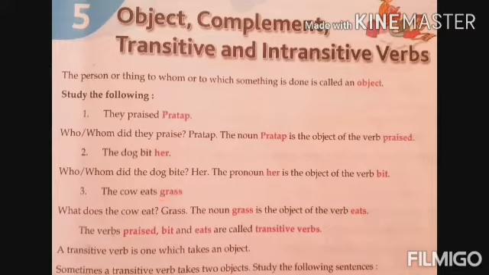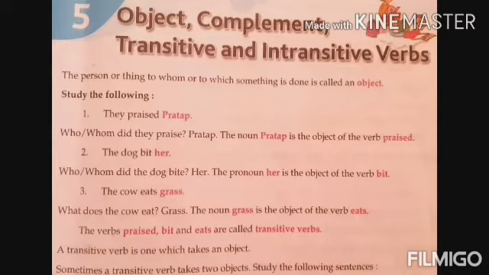According to the definition, the person or thing to whom or to which something is done is called an object. In these sentences, you are getting that something is done for the object. And what is done here? Suppose look at the first example. Praised whom? Pratap. Here what is done? Praising for whom? Pratap.